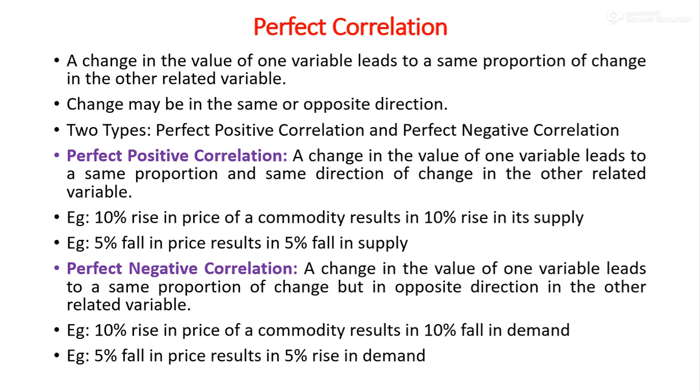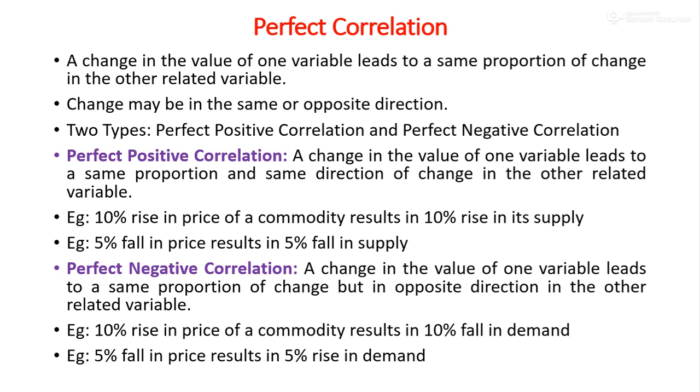Based on the direction of change, perfect correlation may be of two forms. They are perfect positive correlation and perfect negative correlation. Let us see what is perfect positive correlation. If a change in the value of one variable leads to a same proportion and same direction of change in the other variable, it is called perfect positive correlation.